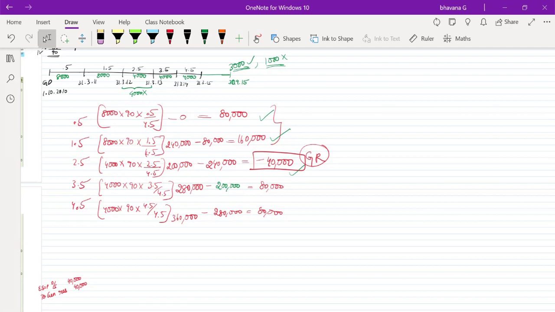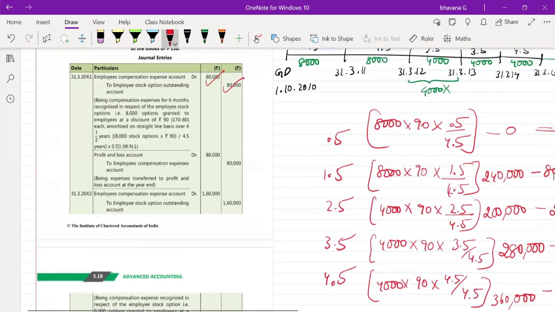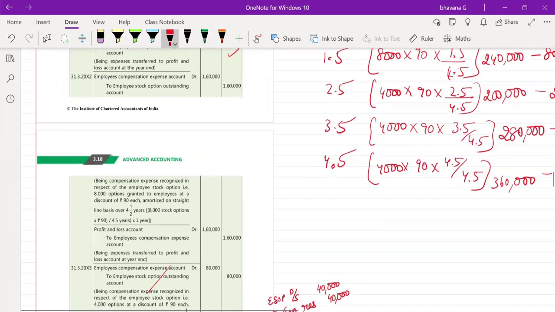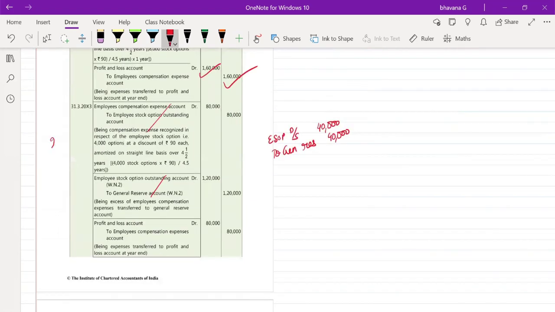3.5 year 80,000, 4.5 year 80,000. Okay, we'll just check. 80,000, 80,000, P&L account 80,000, 80,000. First 0.5 year done. Next to 1.5 year also it was 1,60,000, 1,60,000, 1,60,000, 1,60,000. Next to 2.5 year only we had to transfer it to general reserve account. Here what they have done is they have first accounted for 80,000 and then given an opposite entry of 1,20,000.